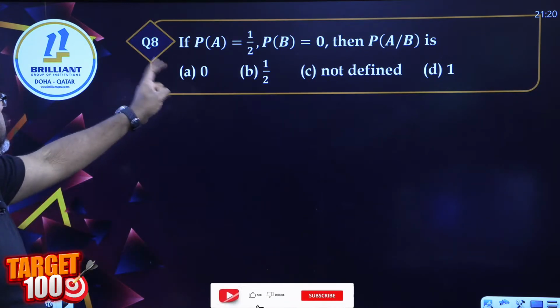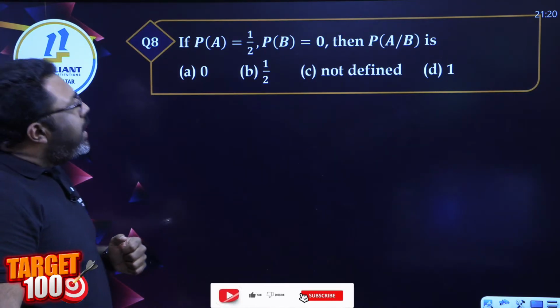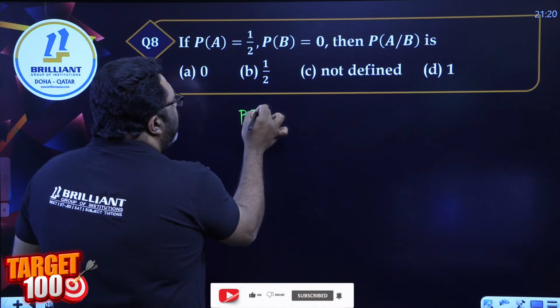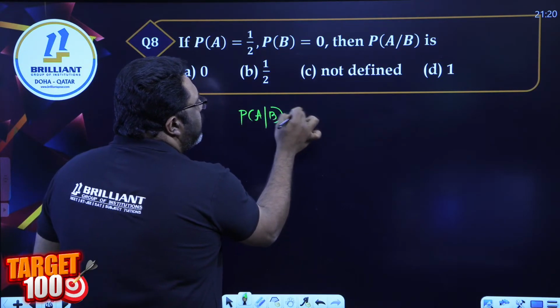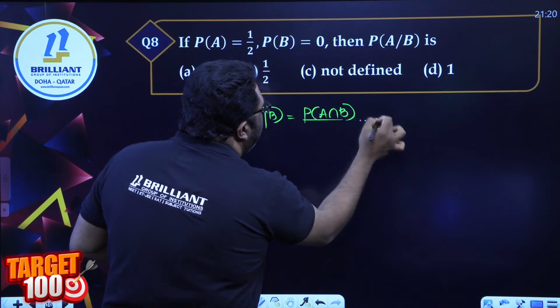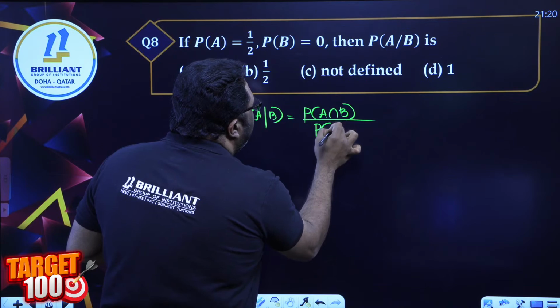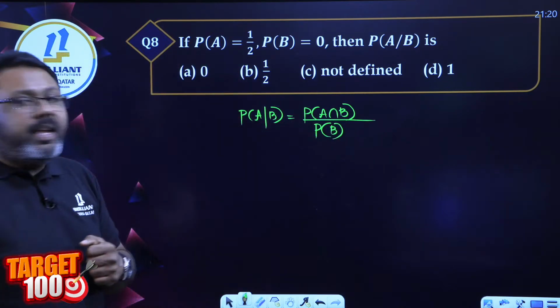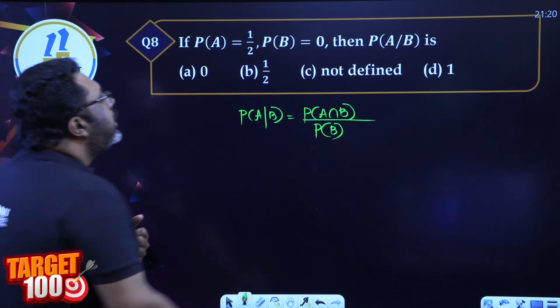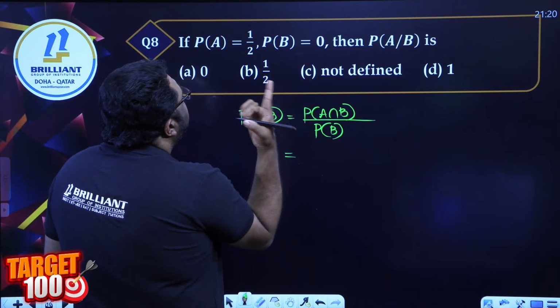Question 8. P of A is given, P of B is given as 0. What is P of A by B? P of A by B is P of A intersection B divided by P of B. Now, what's P of A intersection B?